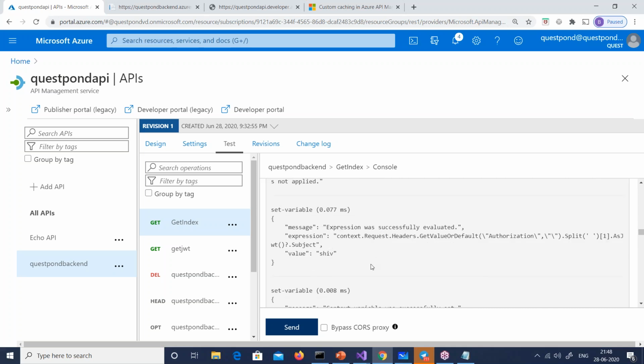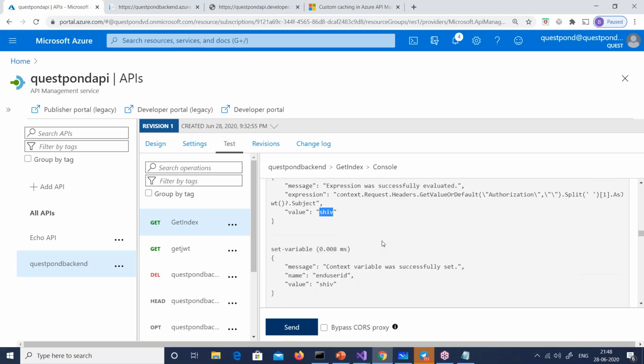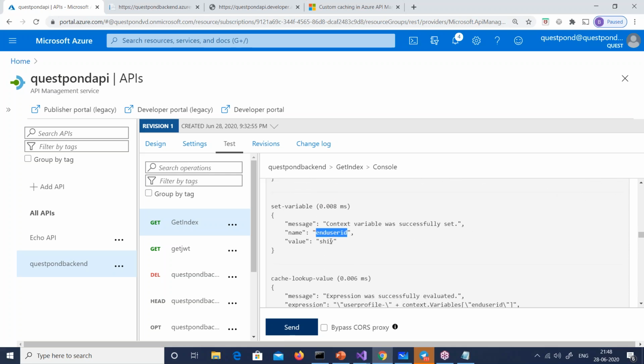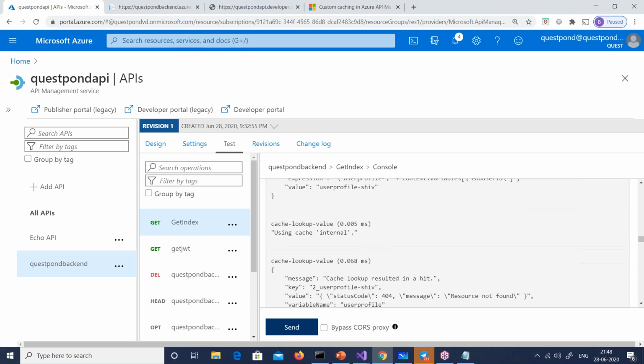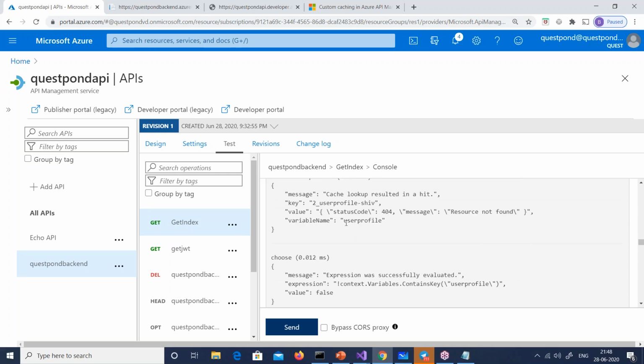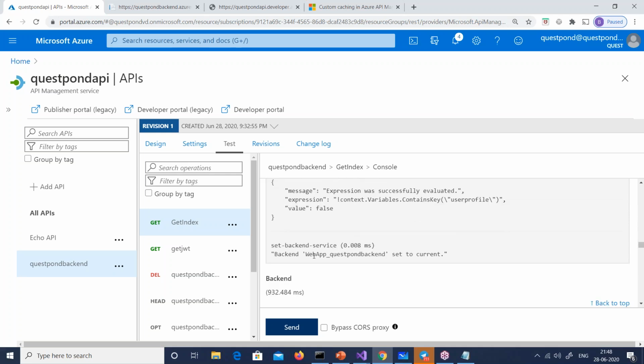What else? From there, he extracted that value. Look at that value. The value is now Shiv. My subject was Shiv. Good. He took that variable and pushed it into this end user ID. And from there, he made a cache entry, a cache lookup. He probably did not get the lookup, and then he probably made an entry out here. And then he had set the backend API, right?